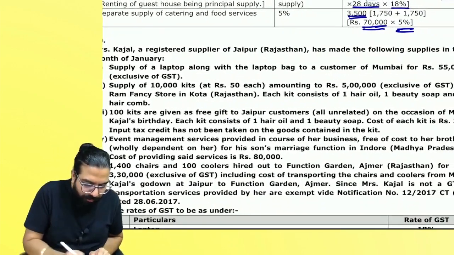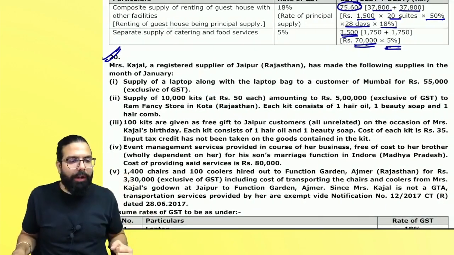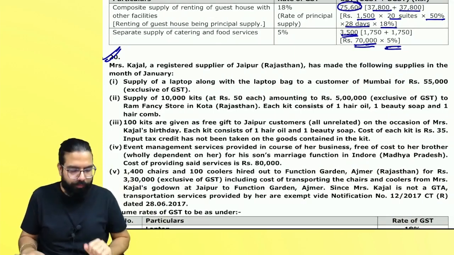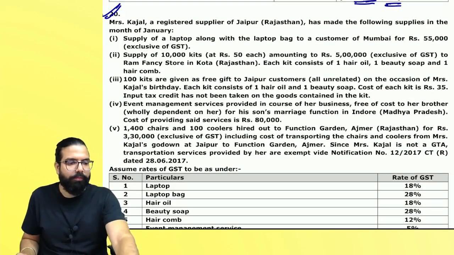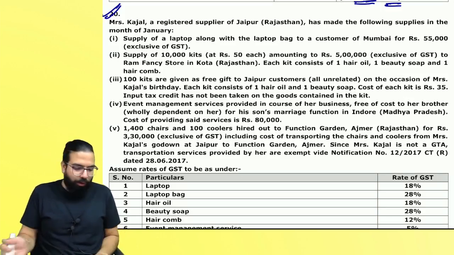People, can you read these 5 points quickly and tell me the answer? Quickly read. Quickly read. People watching at home, quickly read the 5 points. Now, chalo, are we done with the sum? People tried it. Chalo, let's read.